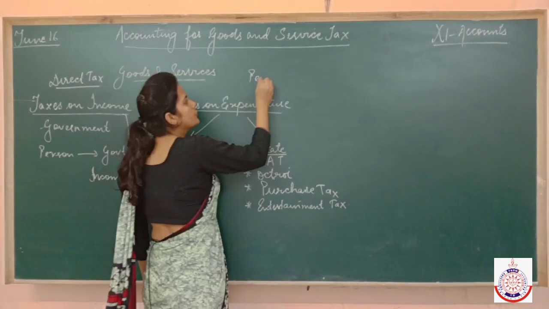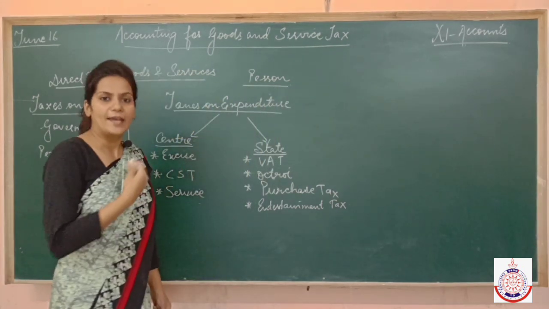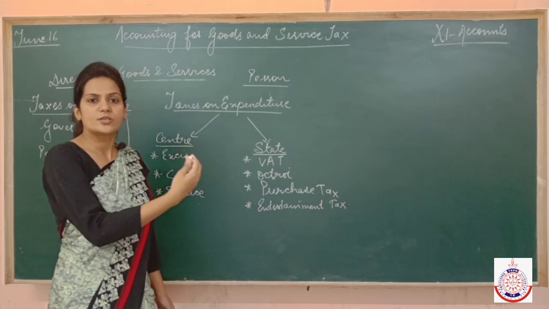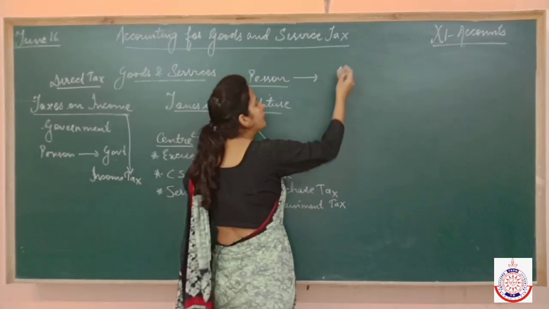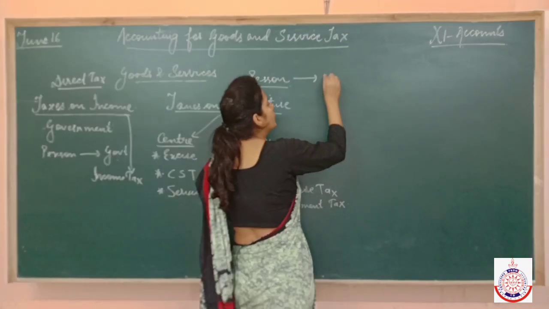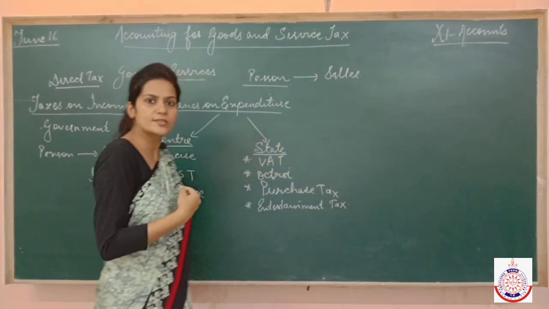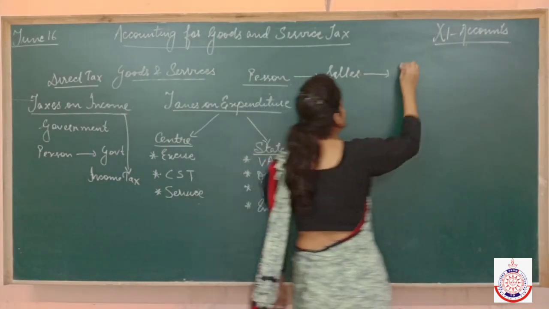First of all, the person who has incurred the expenditure, suppose if I have gone to a restaurant or to watch a movie, then I am going to pay the tax to the restaurant owner. So we pay the tax to the seller from whom we are buying the goods and services. And the seller is going to pay the same tax to the government.